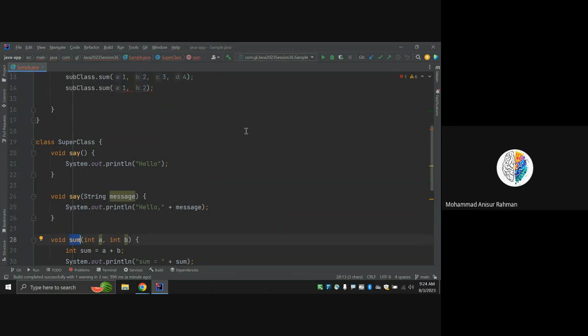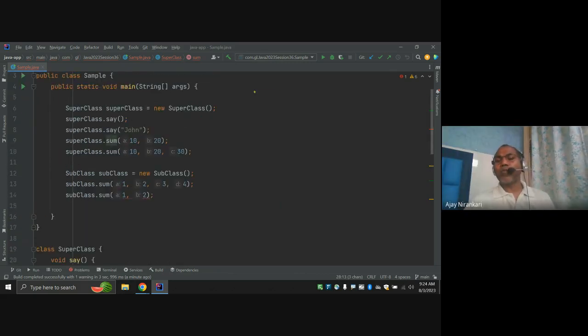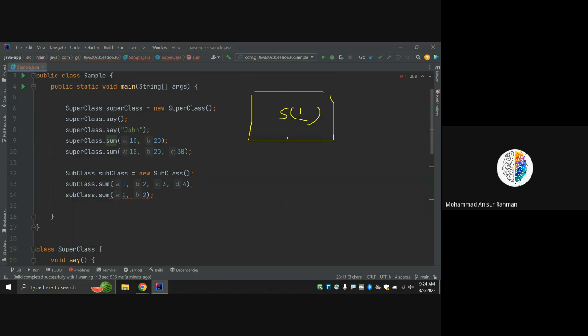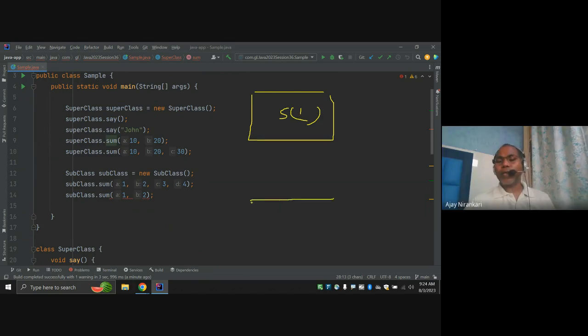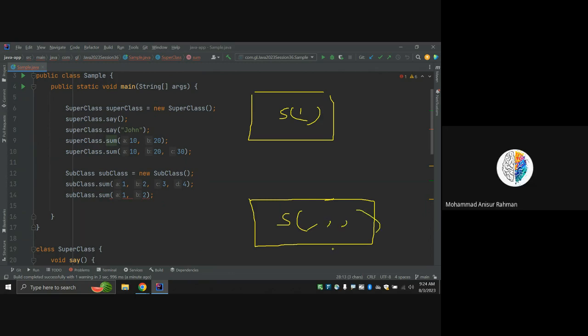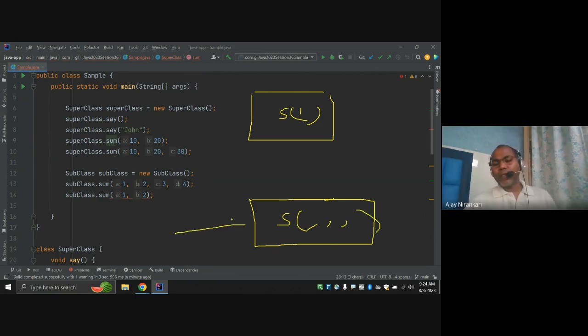So I'm trying to say currently we have one class that has a sum with two arguments, and we are writing another class that has a sum with three or four arguments.